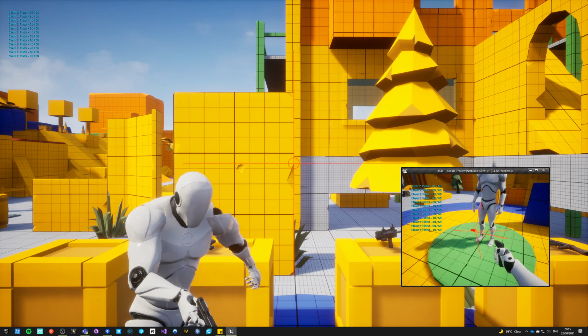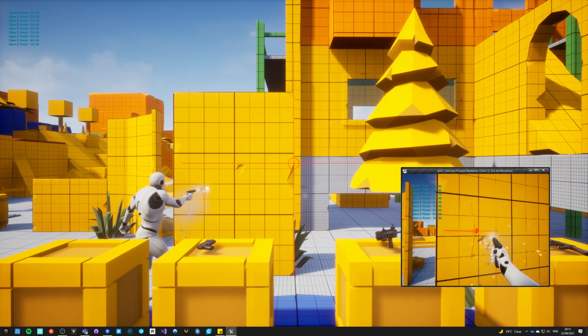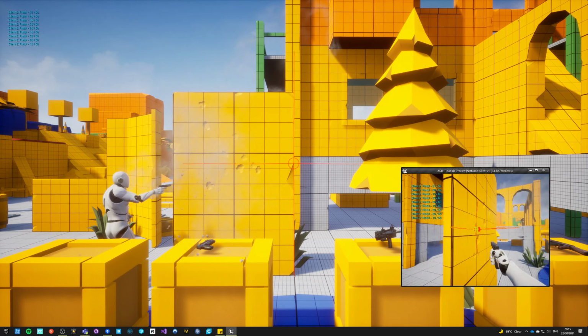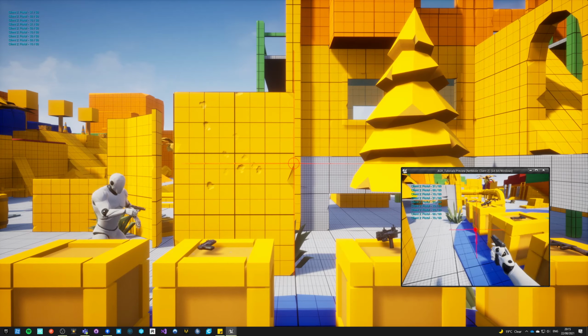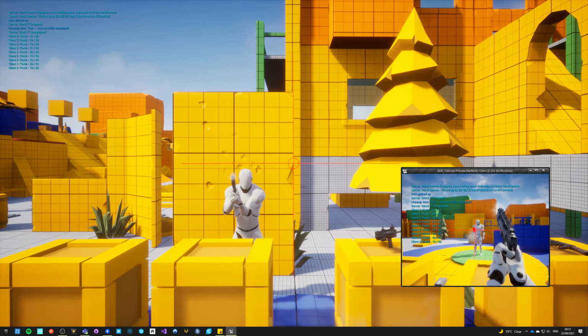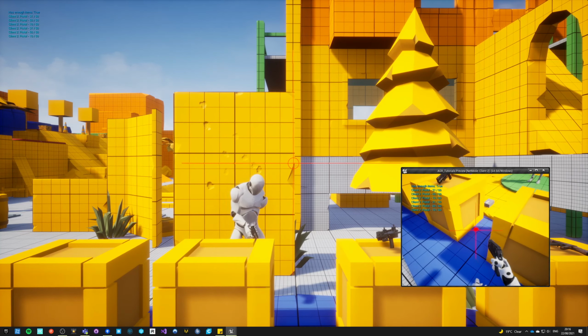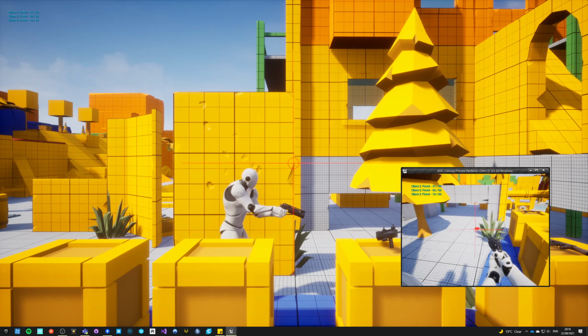Yeah, okay, so it works. It works as intended. So now I can reload weapons on multiplayer. And I have particles and everything on multiplayer as well.